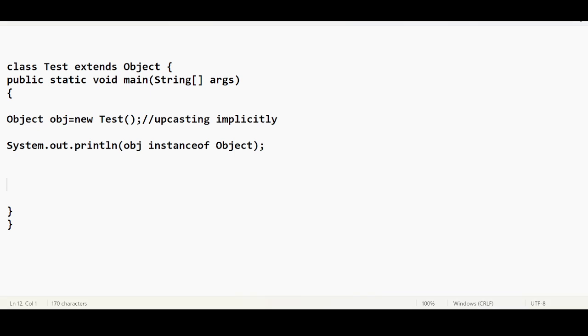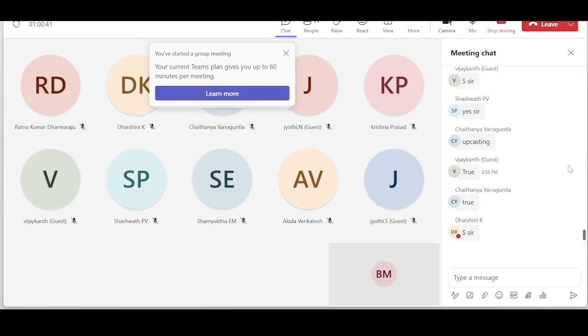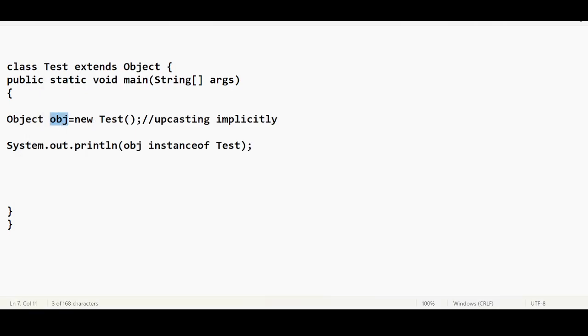So true. Now you also tell me: obj instanceof Test, true or false? Do we get true or false? Ratna says true, Vijay says true. Got my question? obj is of Object type and I want to check whether it is an instance of Test.